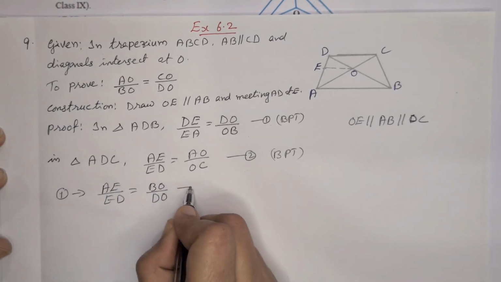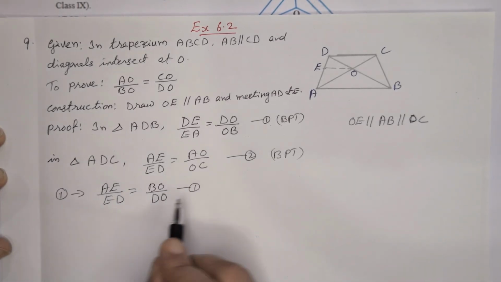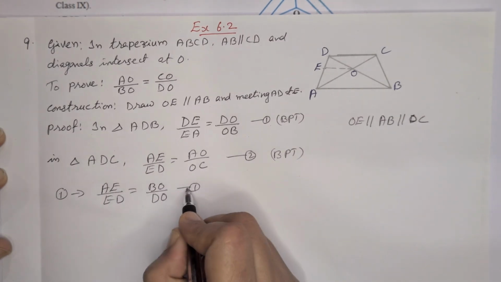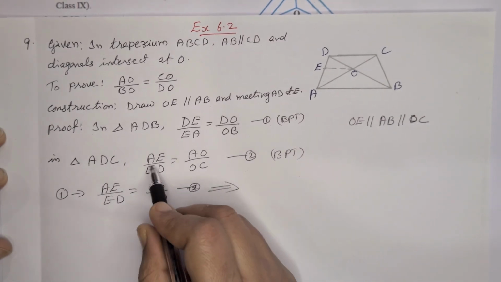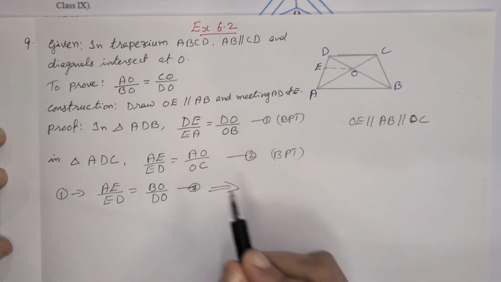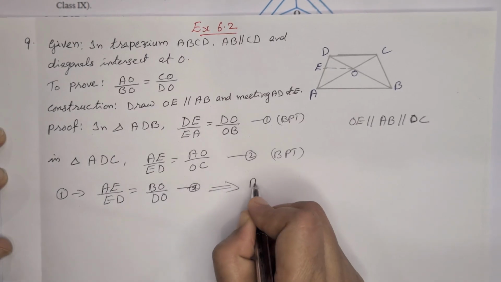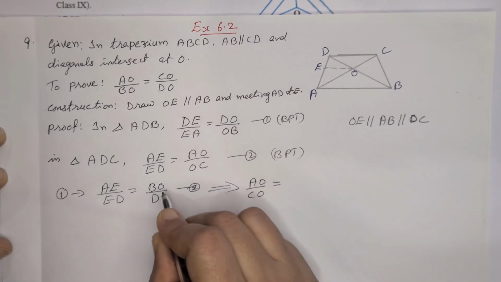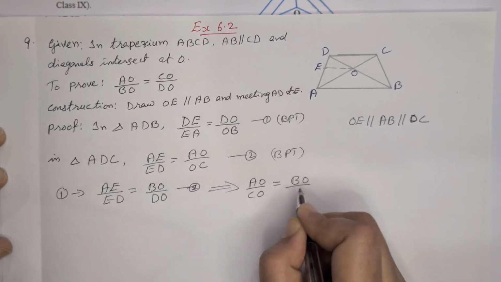This is equation number 1. When we compare these two, the left sides are equal, so we can compare the right sides also. So AO by OC, which is CO, is equal to BO by DO.